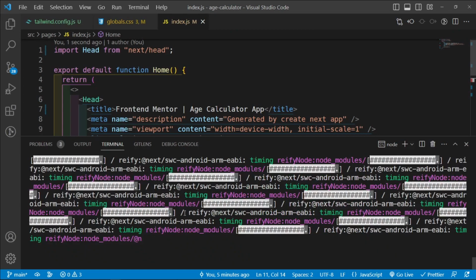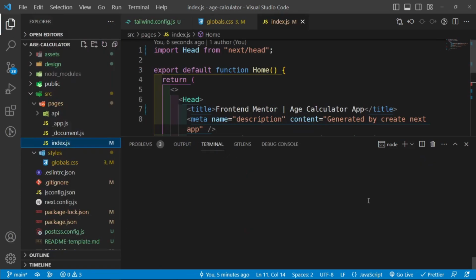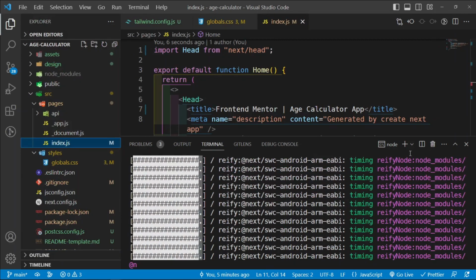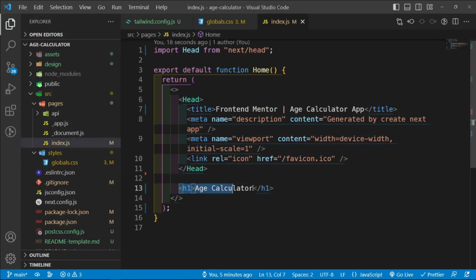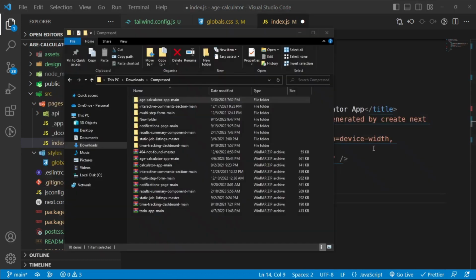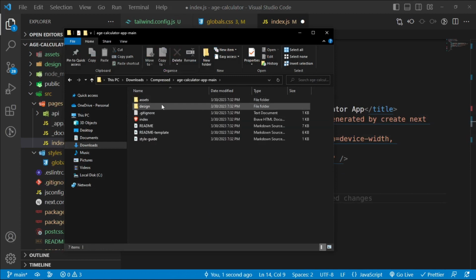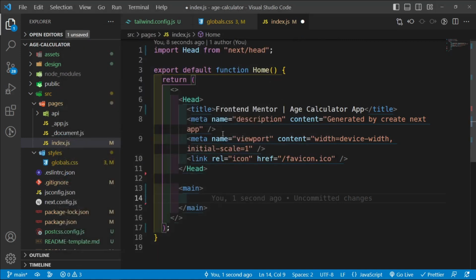Why is this still running so slow, and it's messing up everything? Okay, so let this finish running, and then we can begin to run our dev server by saying npm run dev. And actually, let's just begin to do this. Let's return our main element, and then inside this main element, I should probably open up the design file so that we have something to work with. So the desktop design, this one, let that open up so that we can begin to work with everything.